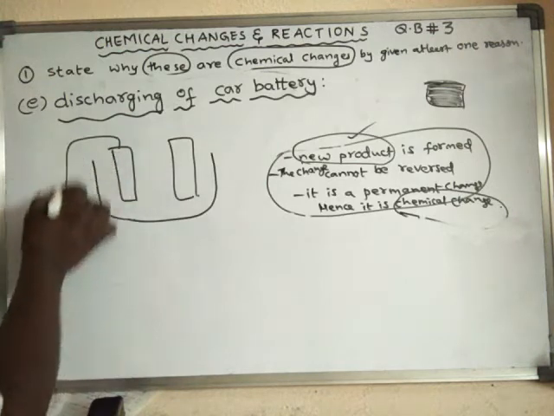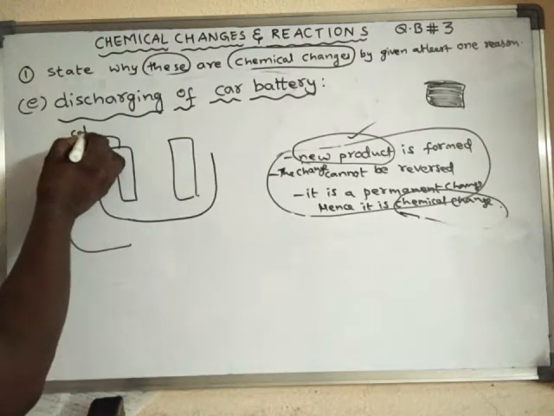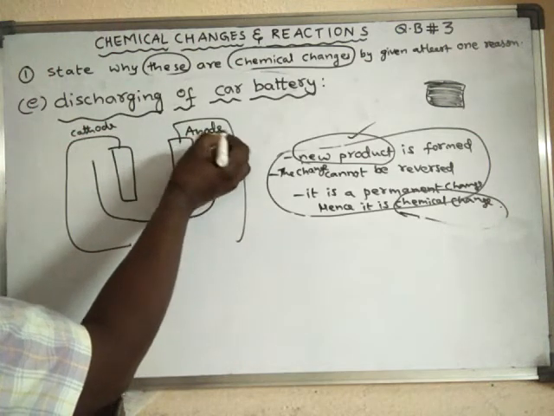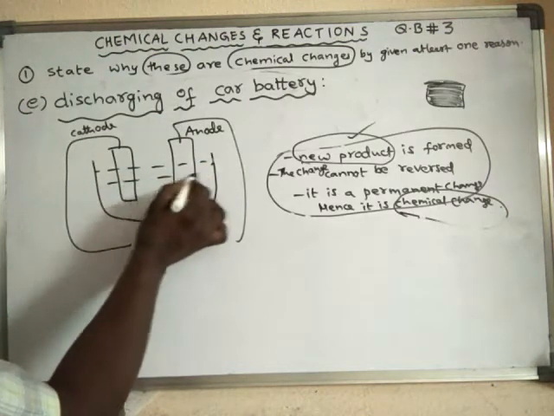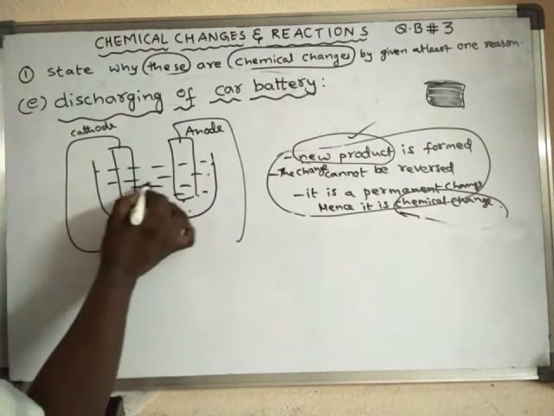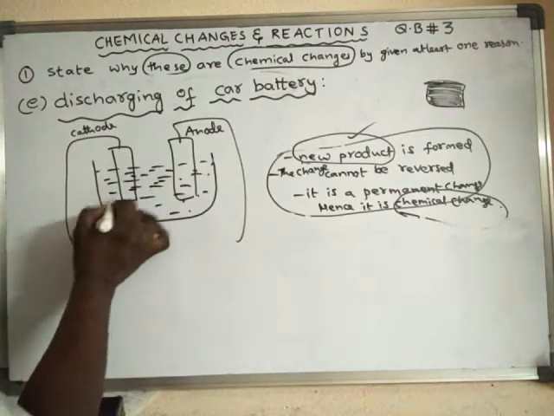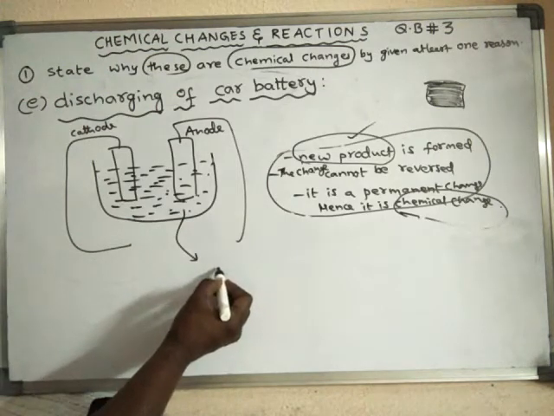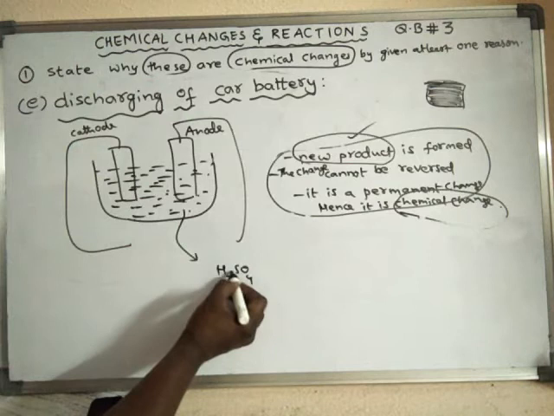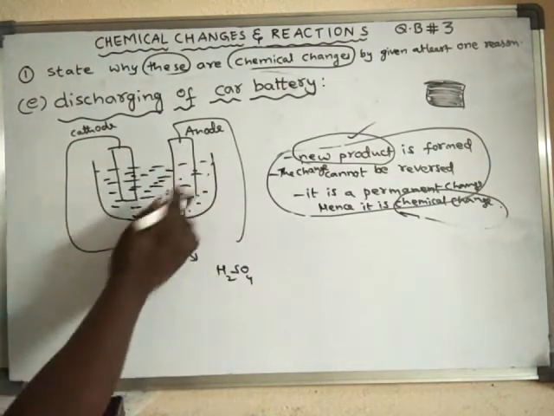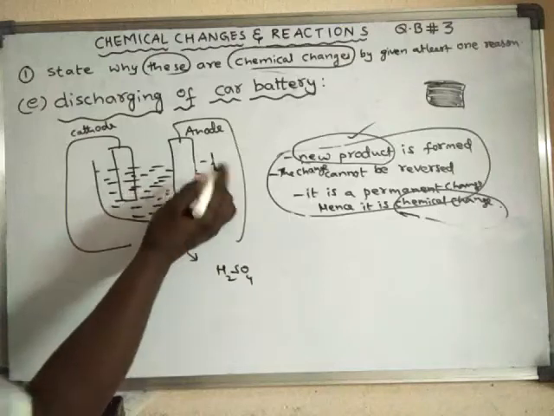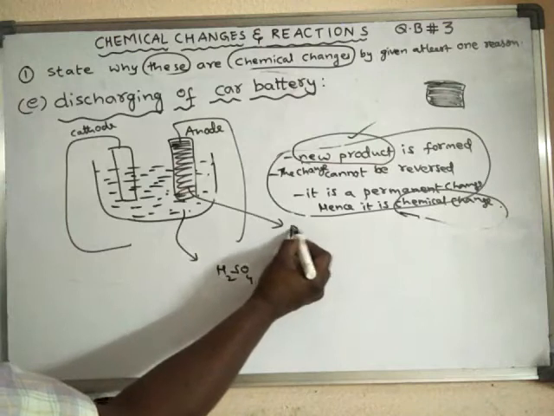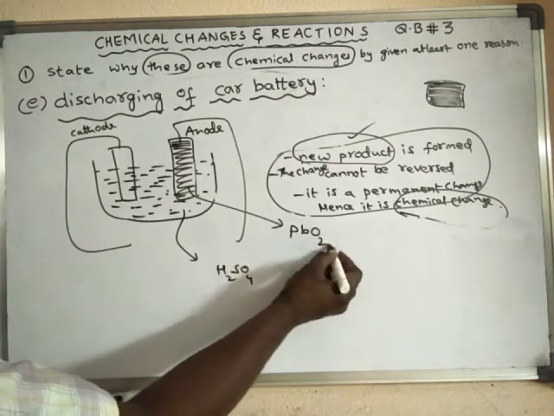One is cathode and another one is anode. And this cathode and anode are dipped in a liquid known as electrolyte. Actually, this liquid is nothing but sulfuric acid. So actually, this anode is made up of a material known as lead oxide, PbO2, lead dioxide.